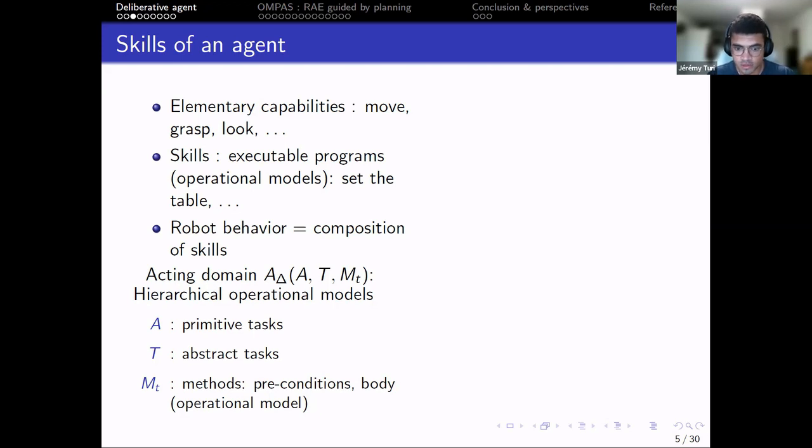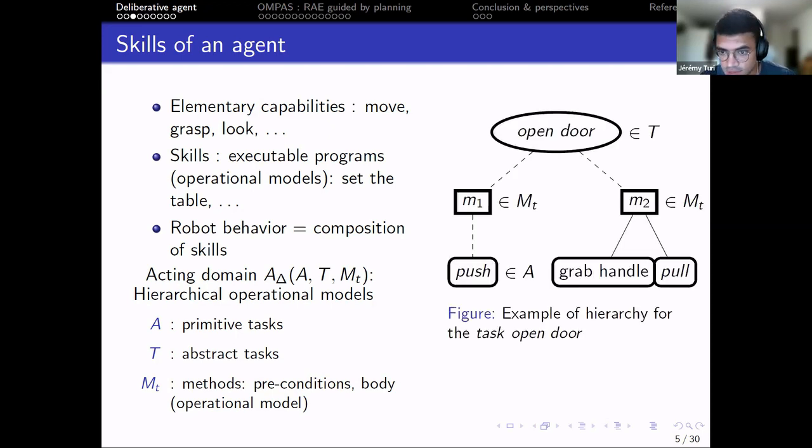It's composed of preconditions and a body that is the executable program that will be executed by the acting engine to fulfill the goal. So here is a short example on the right, where you have a high level task that is open the door. You have two methods. Either you can push the door, or the second method, you can grab the handle and put it in function of the door.